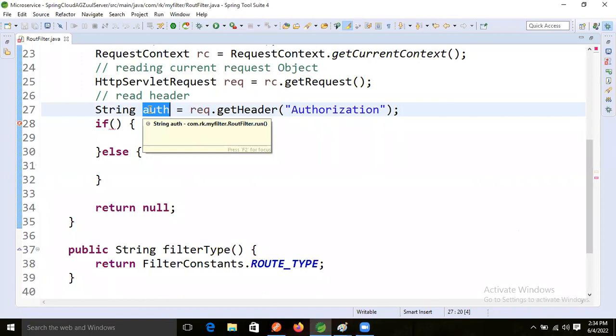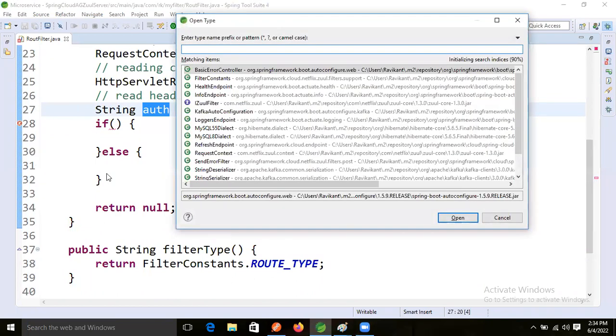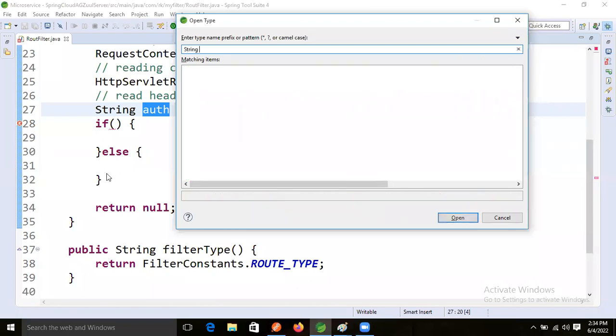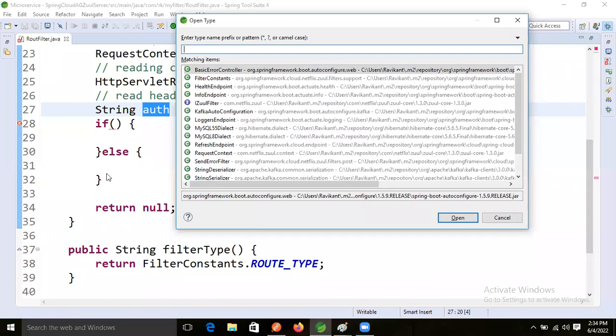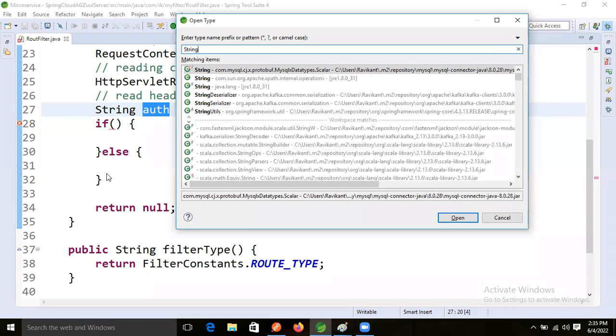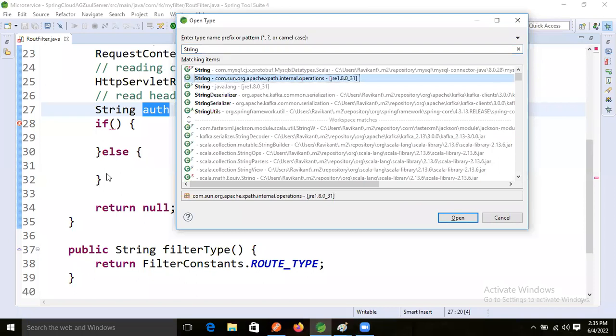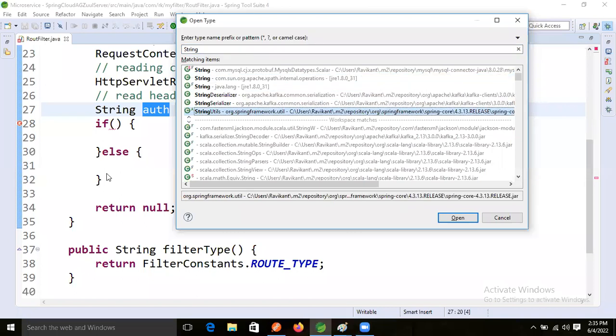To check, I've already opened the API, Control Shift T. Inside that, StringUtils is there. We will take that predefined class to validate the data. StringUtils is there in the Spring framework itself.